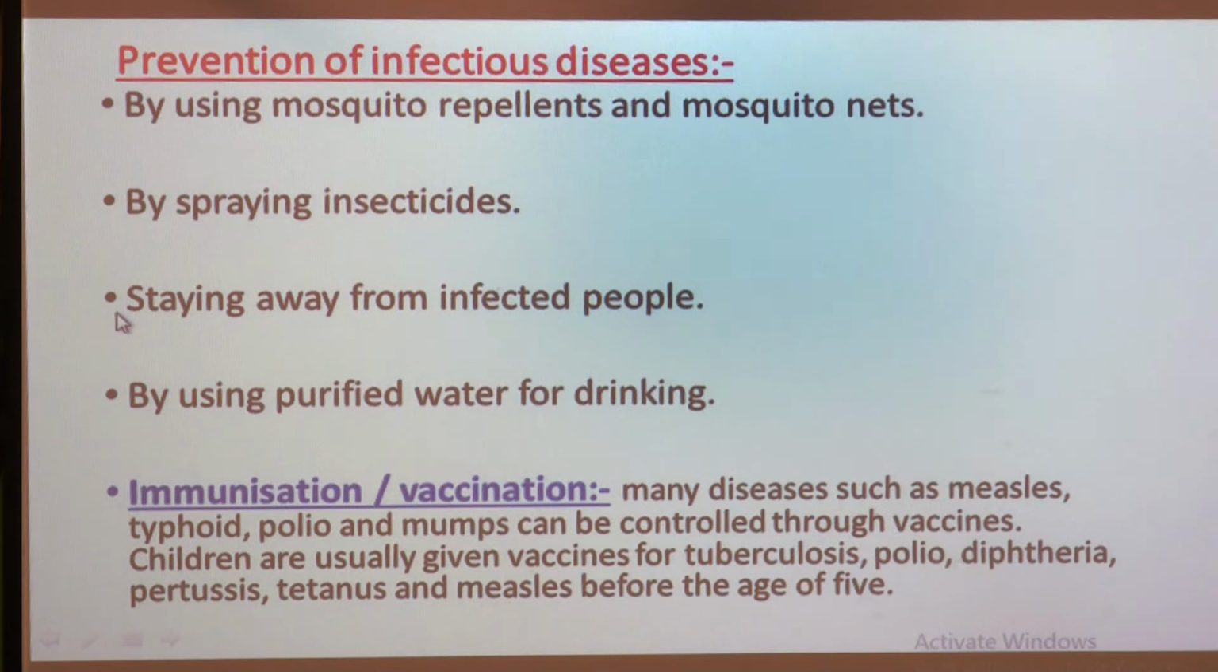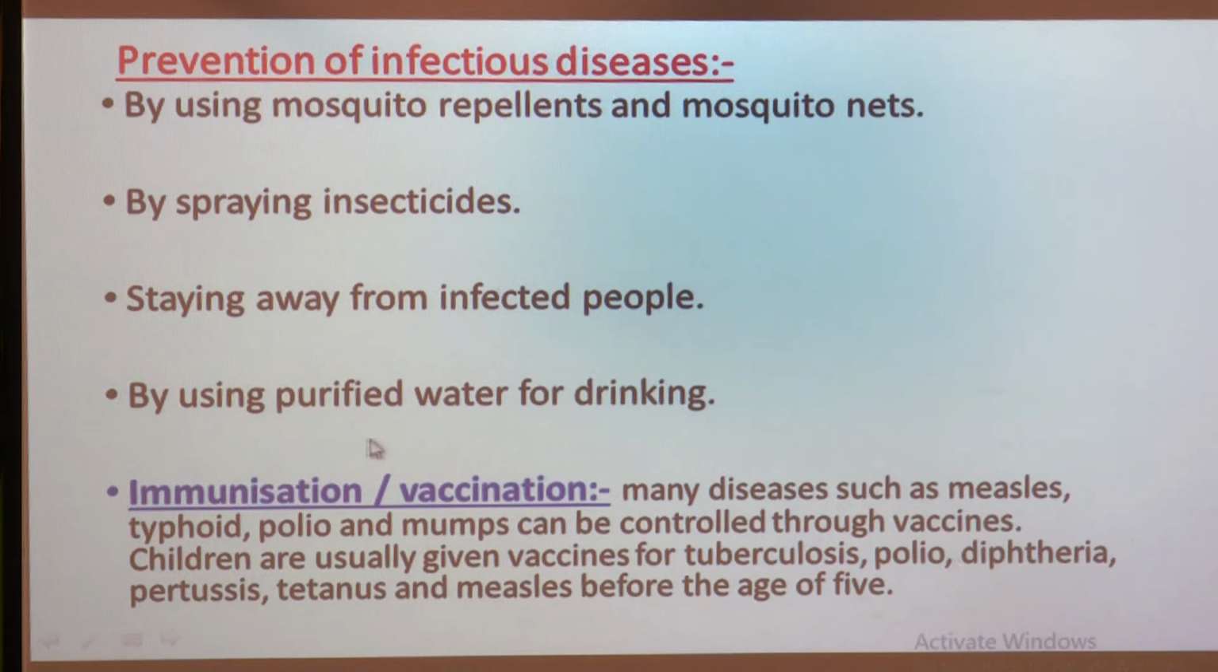Their belongings means the things that are used by infected persons, like towels, handkerchiefs or toys. So we can keep ourselves away from those things to prevent ourselves from spreading some infectious diseases.